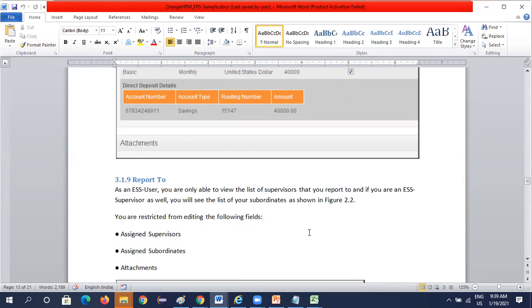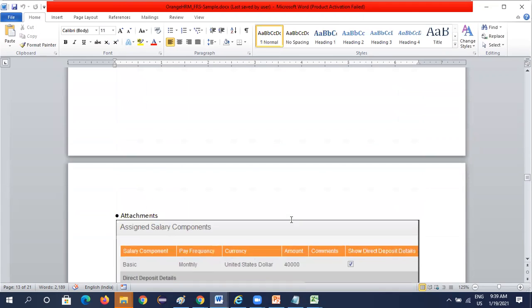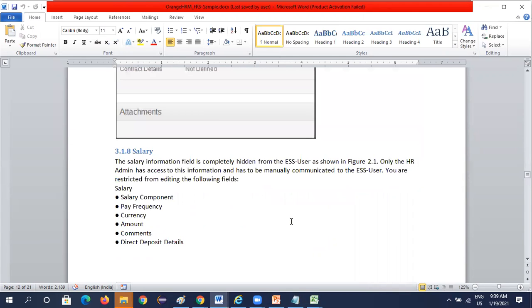Any try? Salary details should not be visible to the ESS user. Yes, you are close. Almost correct.